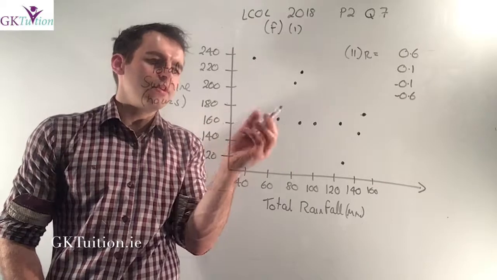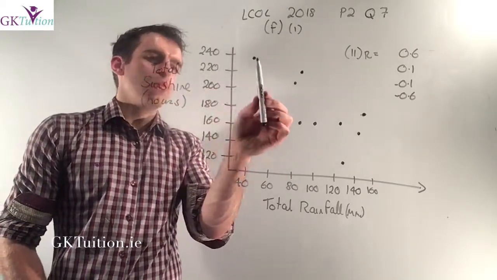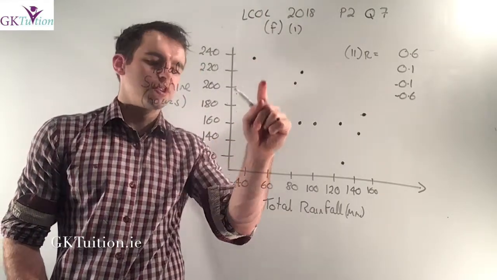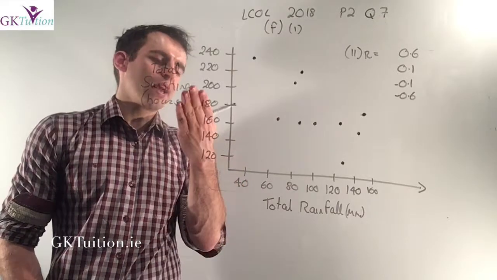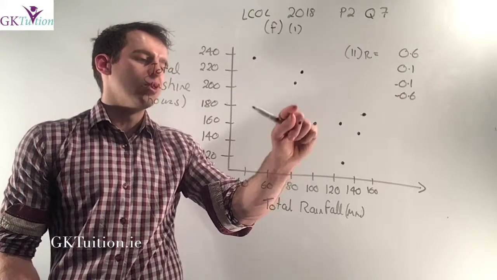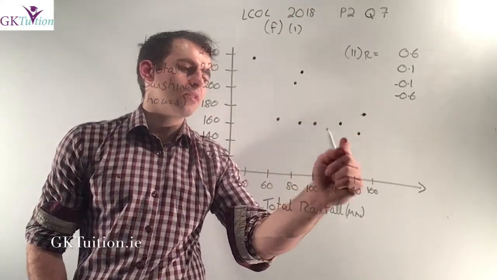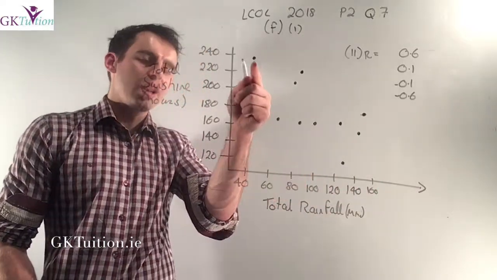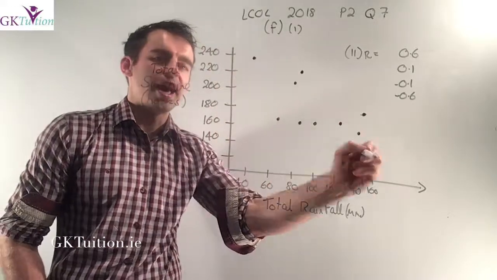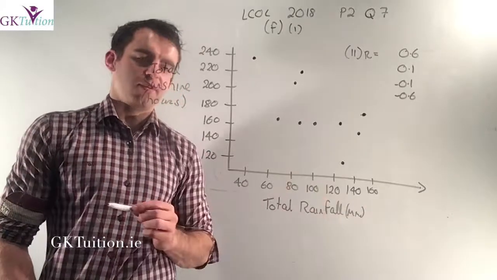Now, first of all, you need to realize that it seems that roughly the more sunshine you have, the less rain you have. Like my year that had the most sunshine had the least amount of rain. But then in these years, say there's a number of years here where the sunshine was around 170, between 160 and 180, there was loads of those, and there seems to be a lot of rainfall. Like there was a lot of rainfall in those years relative to the years that had a lot of sunshine. So you should realize that there's clearly a negative relationship here. The more sunshine you have, in general, the less rainfall you have.